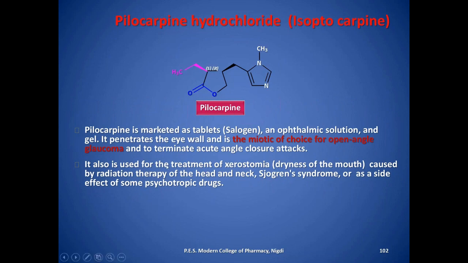Pilocarpine is marketed as a tablet called Salagen. This question was asked in the GPAT examination. It is also available as ophthalmic solutions and gels. It penetrates the eyeball and is the miotic of choice for open angle glaucoma, and to terminate an acute angle closure attack. It is also used for the treatment of xerostomia caused by radiation therapy.